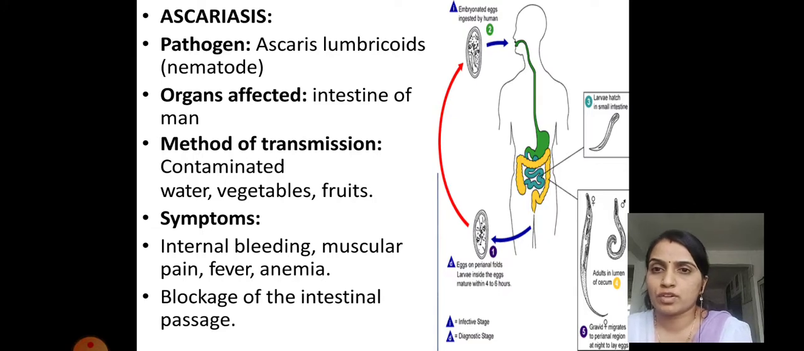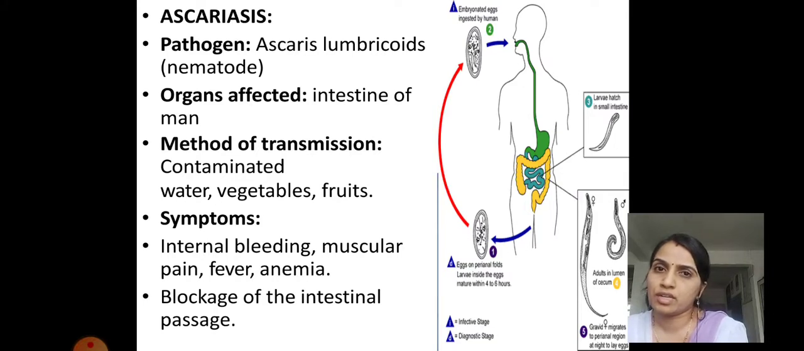So the mode of transmission of Ascaris is contaminated water, uncooked vegetables and fruits. Symptoms: intestinal bleeding, muscular pain, fever, anemia.